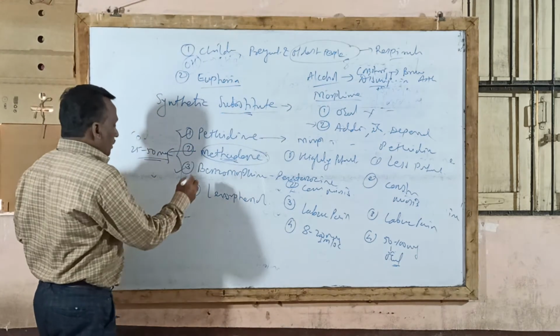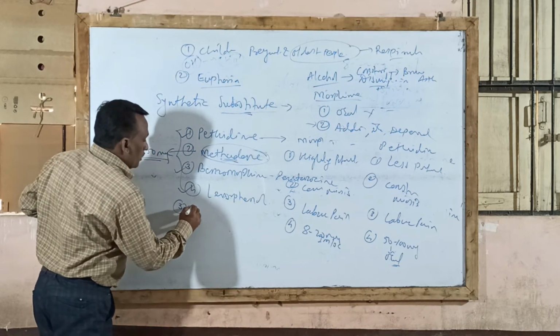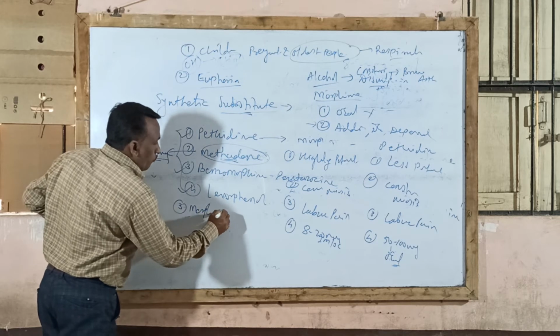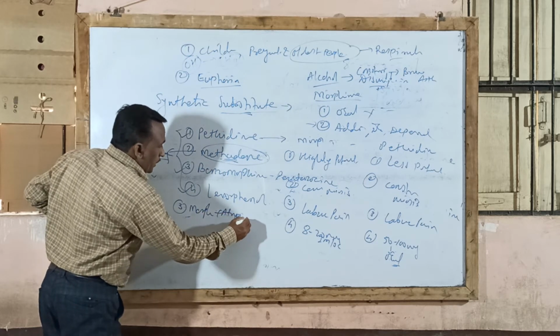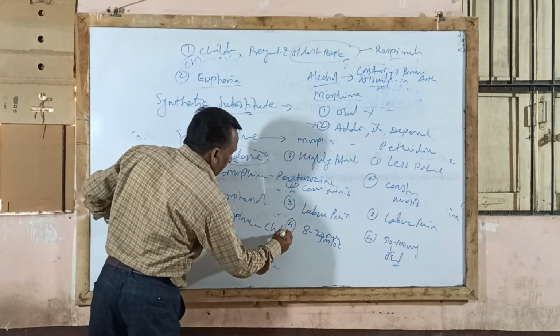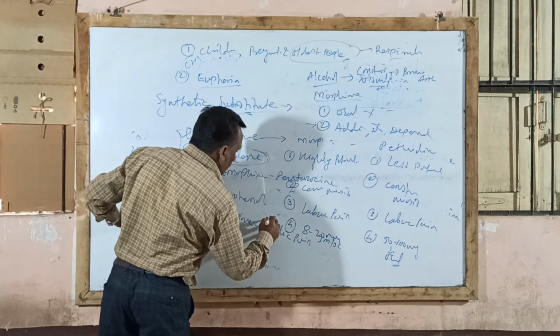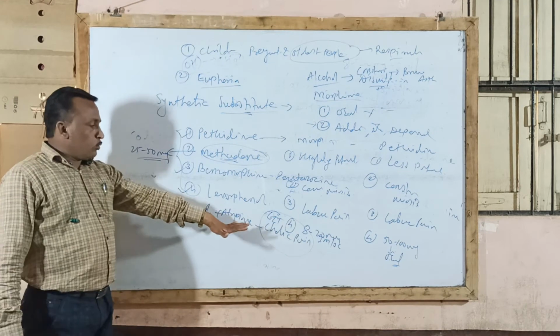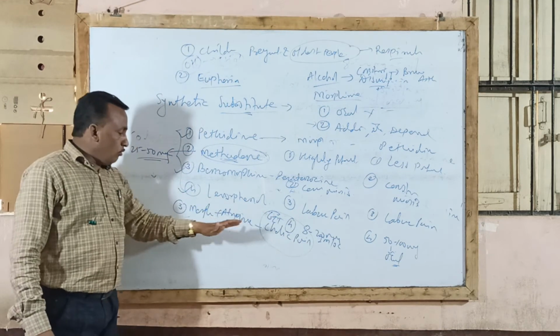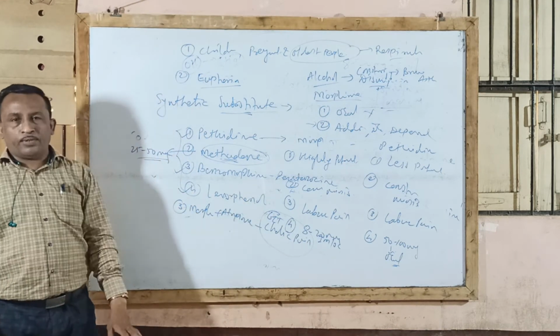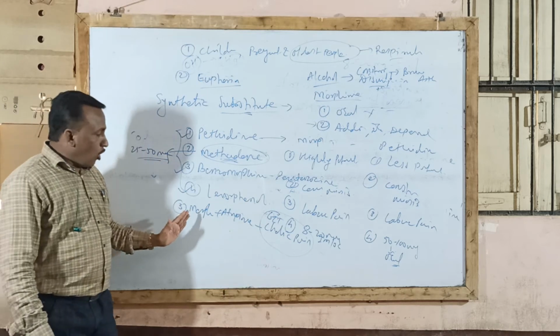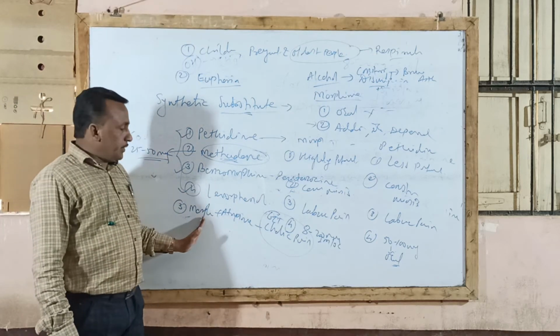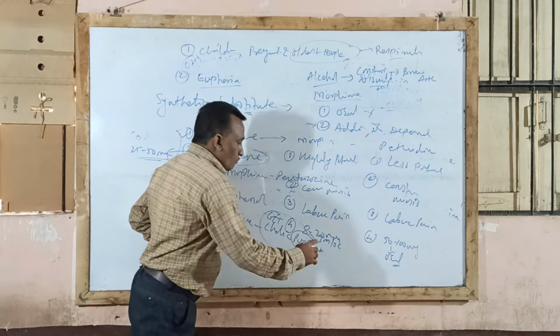Another revision question: why is morphine given along with atropine in biliary colic pain? Whenever there is a GIT colic pain, whenever there is any stomach pain, along with morphine, atropine should be given. You know that morphine is a potent narcotic analgesic drug which relieves pain.